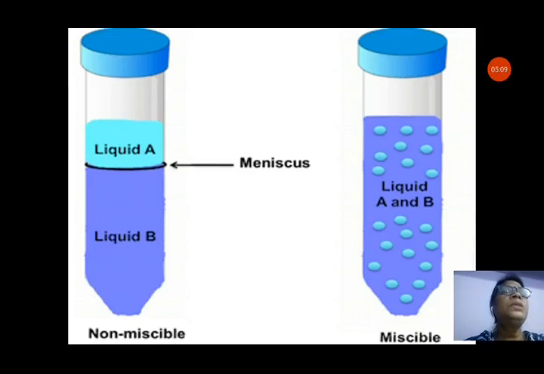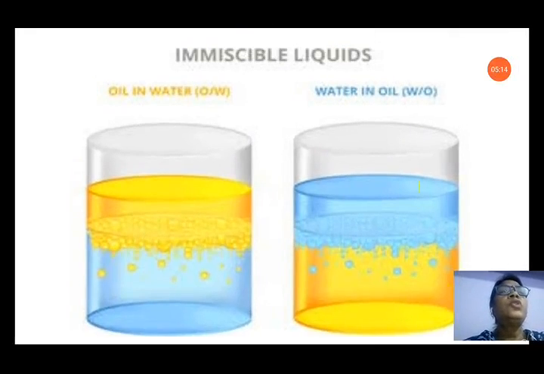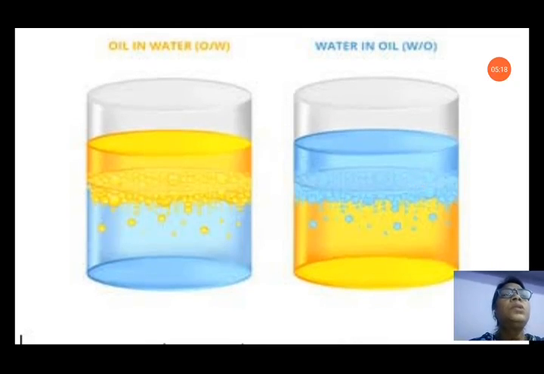Now, next we will see oil in water. Oil does not mix in water. Any type of oil does not mix in water. So, you can see here oil forms a separate layer above the water because oil is lighter than water, and they are immiscible. So, they do not mix with each other.